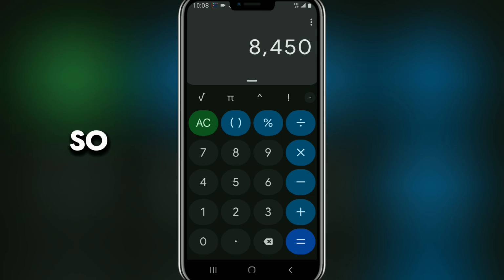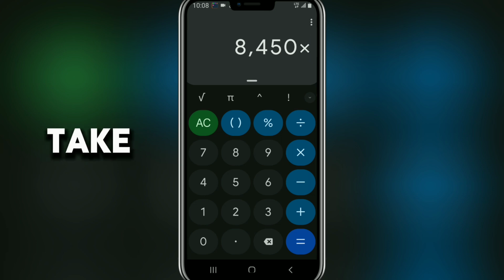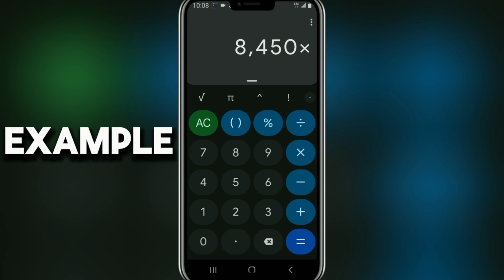So if you have 8,450, we multiply by the listing price. Let's take 0.001 as an example.